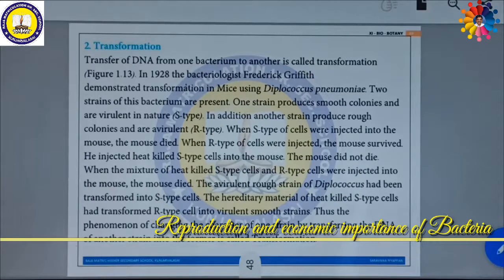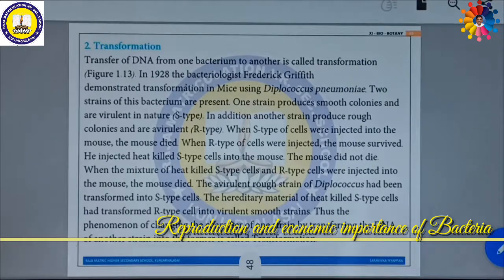Two strains of this bacteria are present. One strain produces smooth colonies and is virulent in nature. This is also called S type. Smooth will be called S type, which means the cell wall is made up of polysaccharide. Due to the presence of polysaccharide they are smooth, but they are virulent. If this bacteria is injected, the mouse will be killed. So this is one type of bacteria.